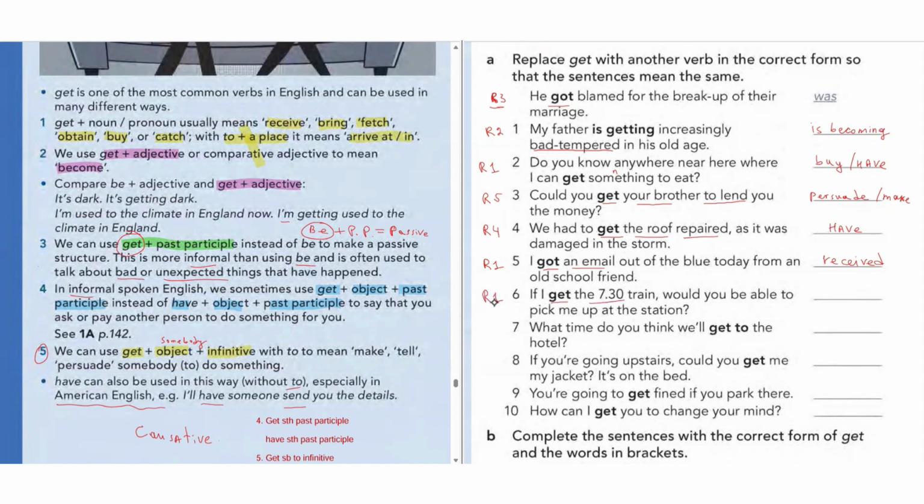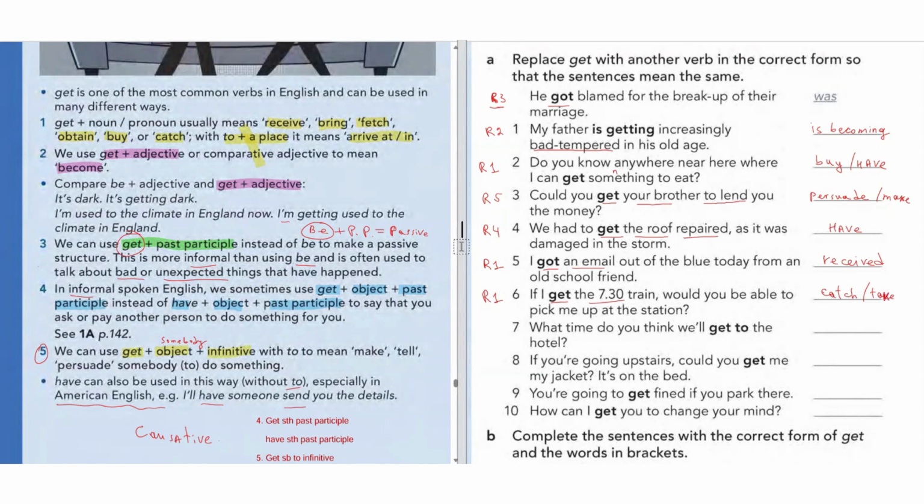Get something here means obtain, or take the train, or catch the train, right? So catch is better. Catch or take the train. Let's say obtain is not very good. We've got a better option here.